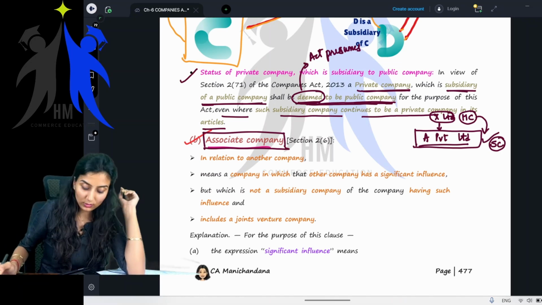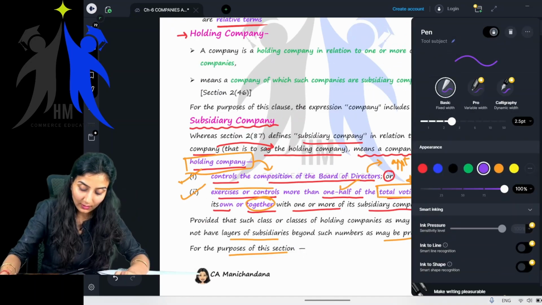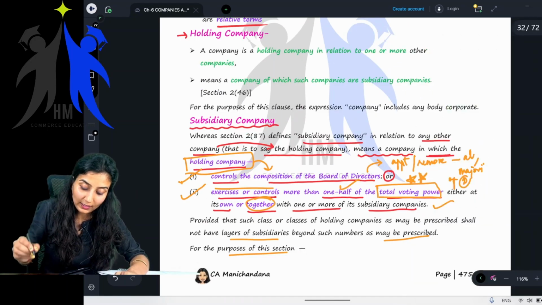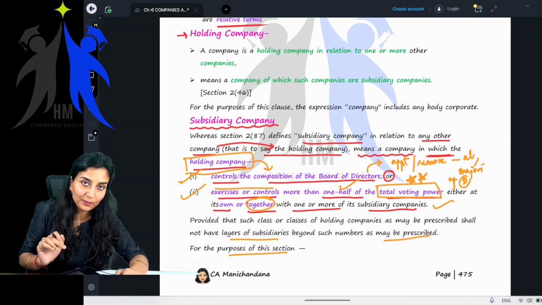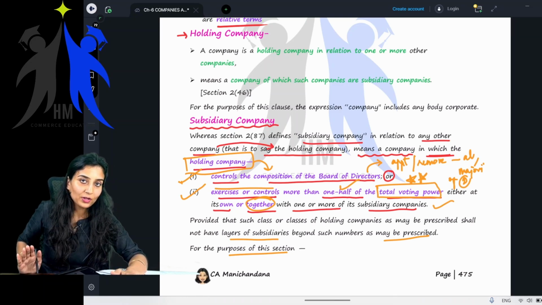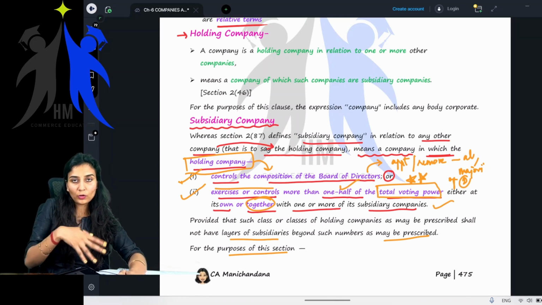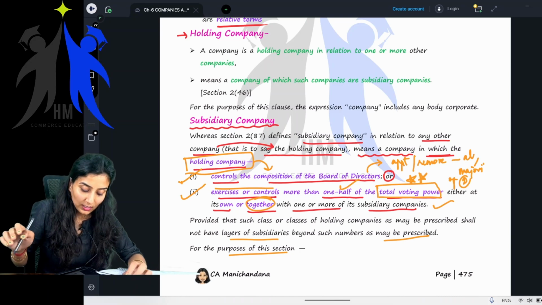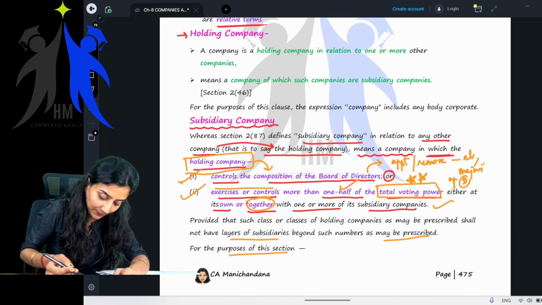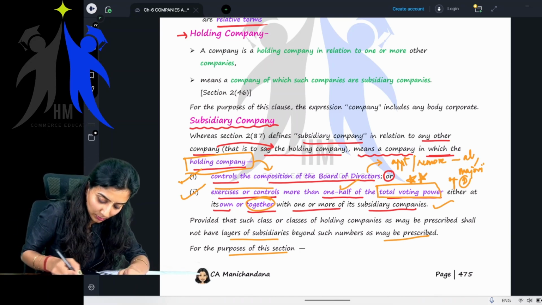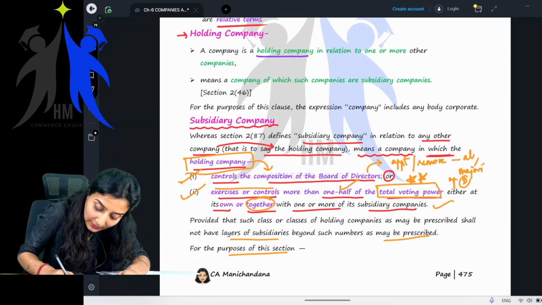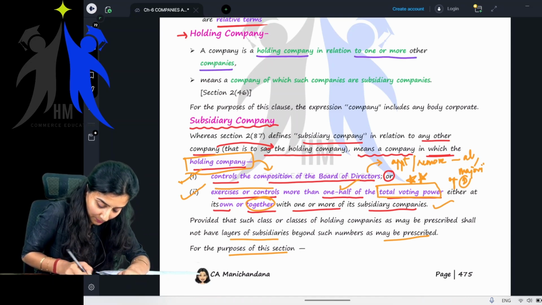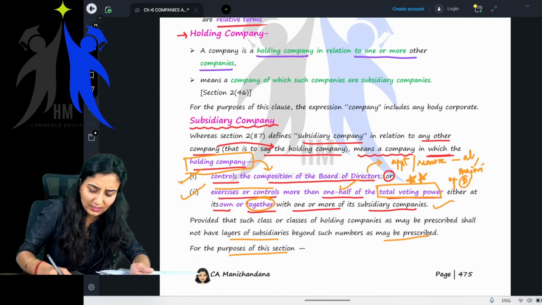Ma'am, what is an associate company? Children, come, let's read. So, if you have to understand what is a holding company, you need to know what is a subsidiary company. We know what is a subsidiary company now. Yes, you know all the conditions, the board of directors condition, the voting power condition. Now, let's read the definition of the holding company. It's very simple. There is nothing to worry here. A company is a holding company in relation to one or more other companies. One or more other companies is what? That is subsidiary companies only.